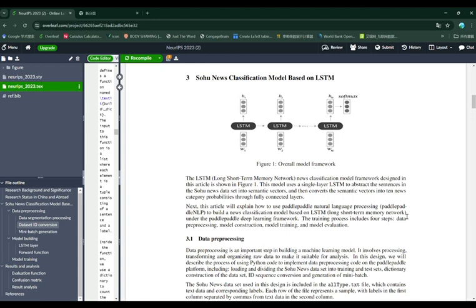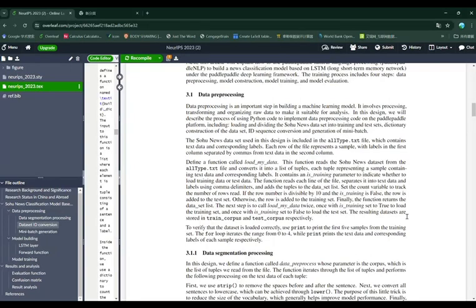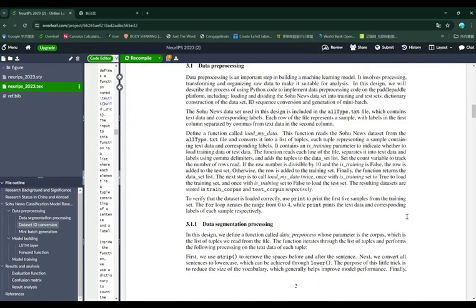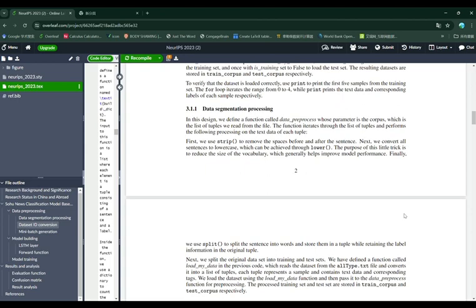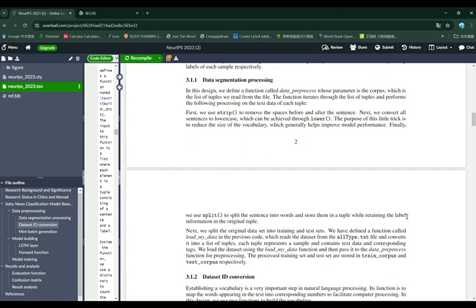The next part is the Sohu News classification model based on LSTM. Firstly is data preprocessing. We read the dataset into tuples using LoadMyData and split it into training and test sets. We check the data by printing the first 5 training samples. Secondly is data segmentation processing. We preprocess the data with data preprocess, which trims spaces, converts to lowercase, and splits sentences into words.